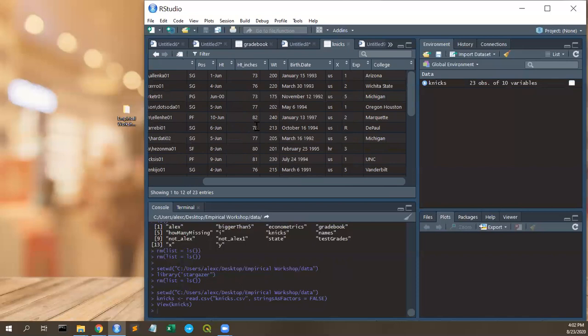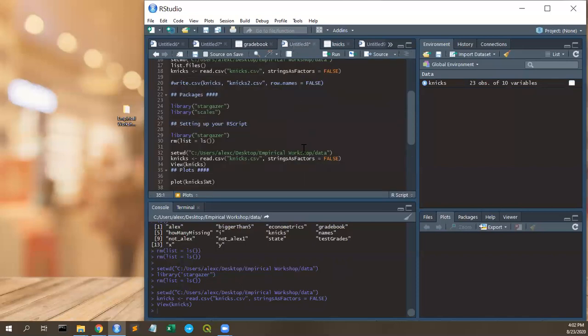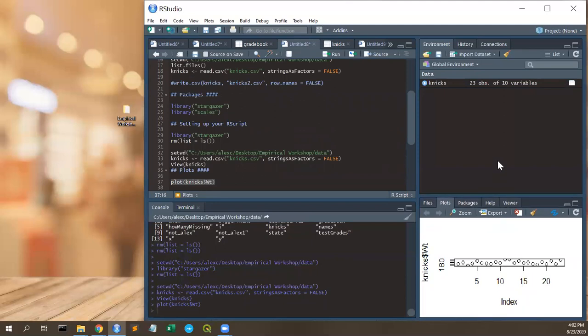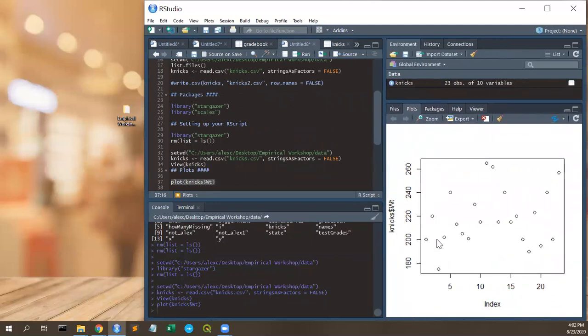Pops up like this. Looks great. And maybe we want to just plot weight, right? We want to see what weight looks like. And it's a little small here, but we get this, right? So it looks like just a random plot. Not sure what I was expecting really, because it just kind of is bouncing around.